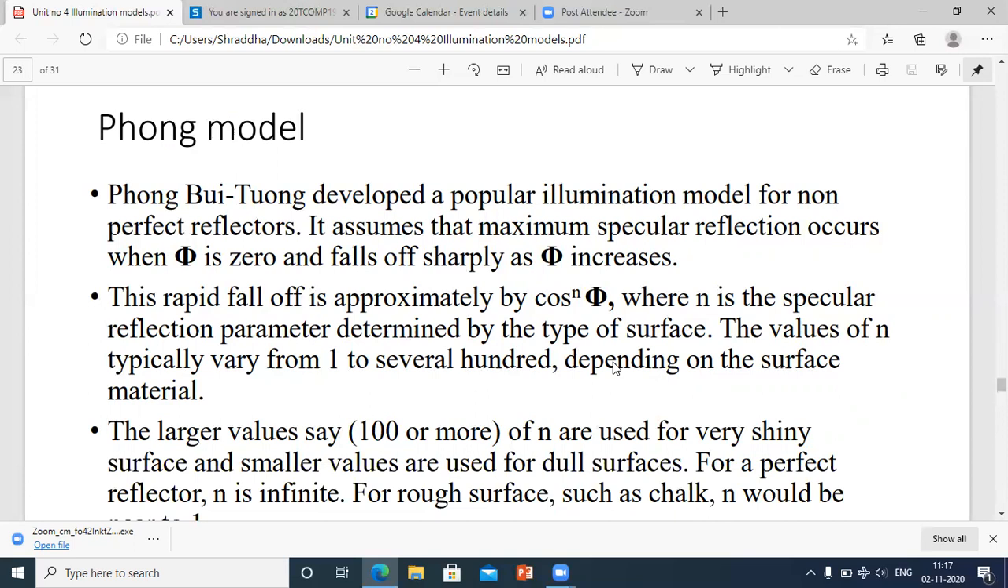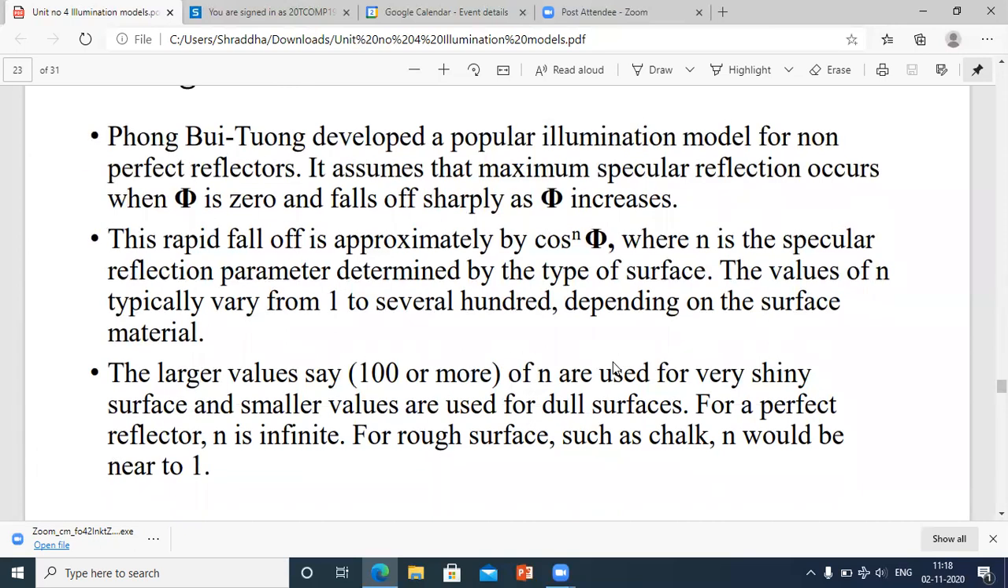Whatever is the type of surface, depending on that type of surface, the value of n is determined. The value of n typically varies from 1 to several hundred depending on the surface material. Why is it saying from 1 to several hundred? Because there are n number of surface materials available to us, whether grainy, shiny, glossy, clayey, etc. There are many different surface materials available, so we cannot definitively define that this particular surface is reflective or has maximum intensity. We cannot specifically mention it.